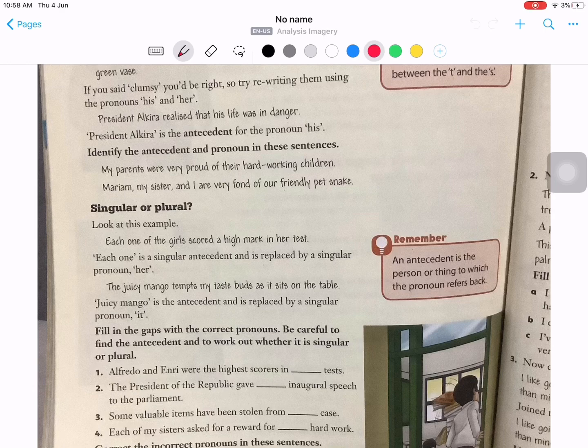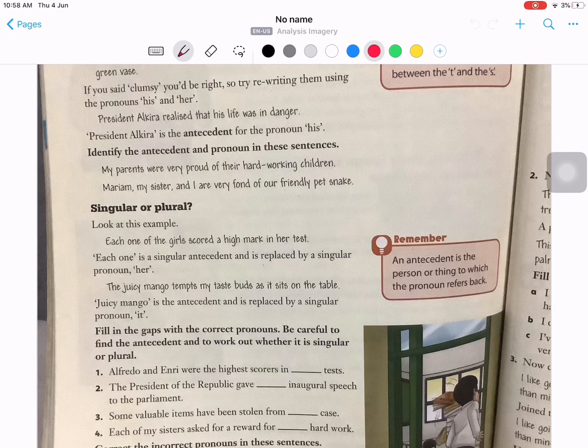Each one of the girls scored a high mark in her test. The subject over here is each one of the girls, but you're not talking about the girls, you are talking about each one of them, which is a singular subject. So the pronoun for each one of the girls will be her. Each one is a singular antecedent and is replaced by the singular pronoun her.